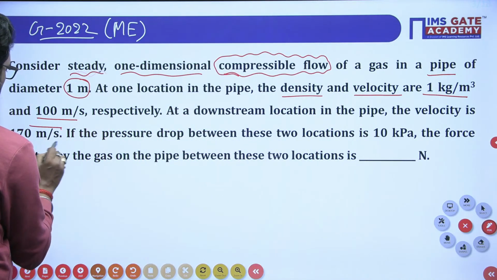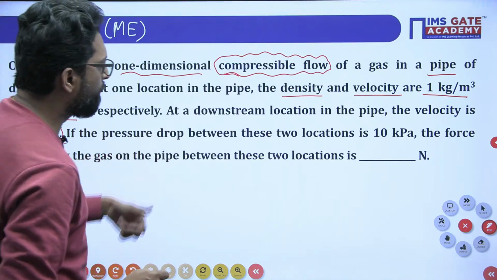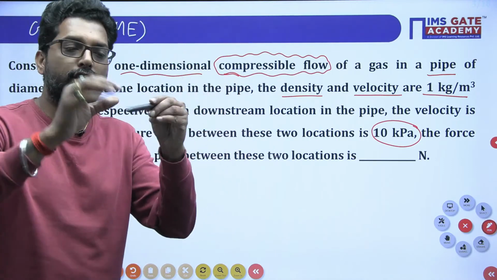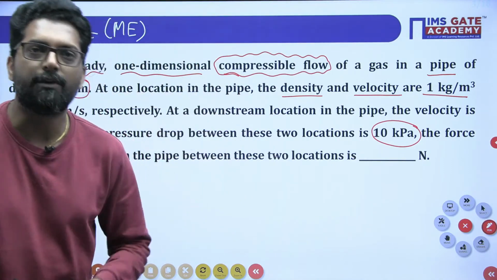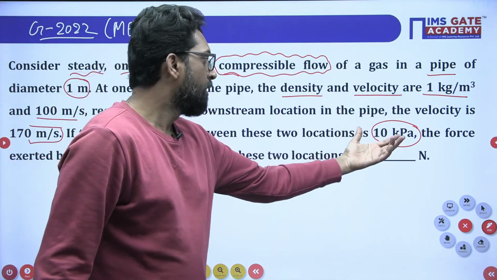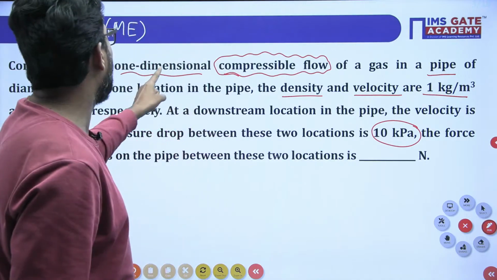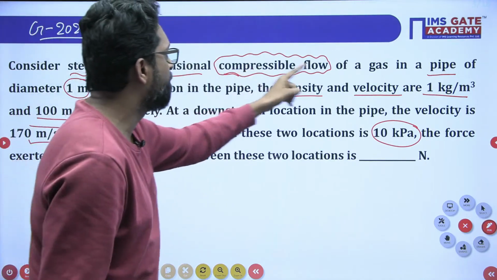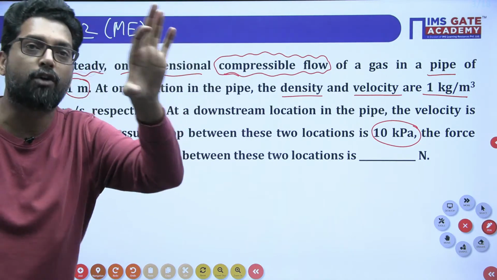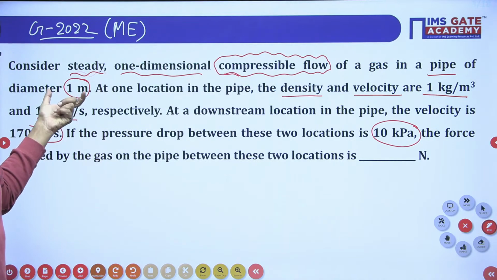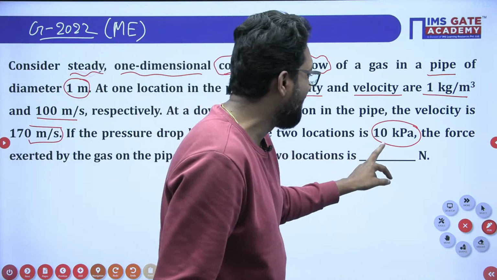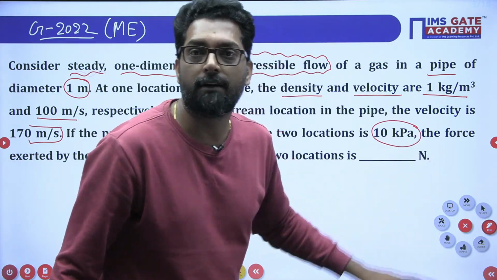Okay, the velocity is given. The pressure drop between the two locations: if the fluid is flowing through any channel, obviously the pressure will drop. Why? Because this is a one dimensional pipe of diameter 1 meter, that means a pipe of uniform cross section. When the fluid is flowing, the pressure will drop. That means delta P is equal to 10 kilopascal.